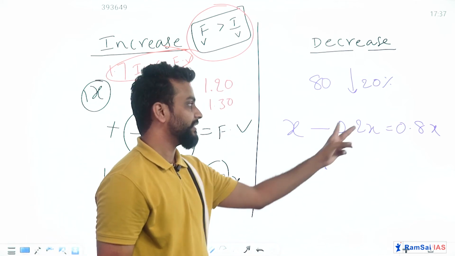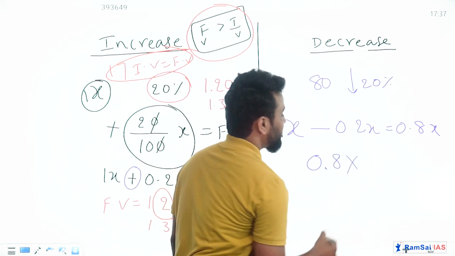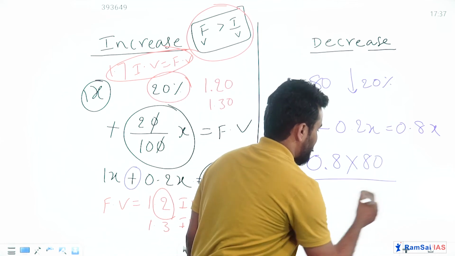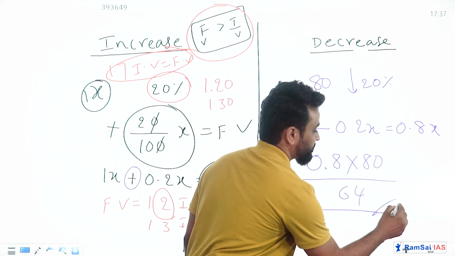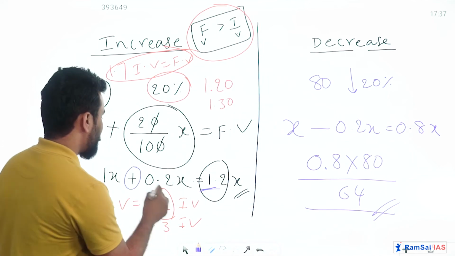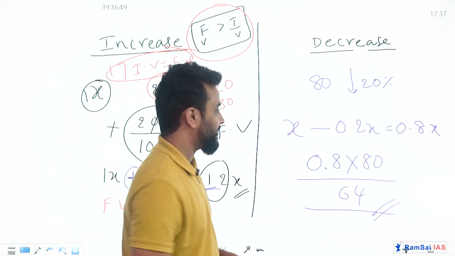How much did it decrease? 20% decrease. So subtract this 20 from 100, it will be 80. 0.8 into 80 gives you today's petrol price. That is 64 rupees. Hope it is clear. Very simple comparison. Here you are adding and here you are subtracting. And in shortcut, very simple.